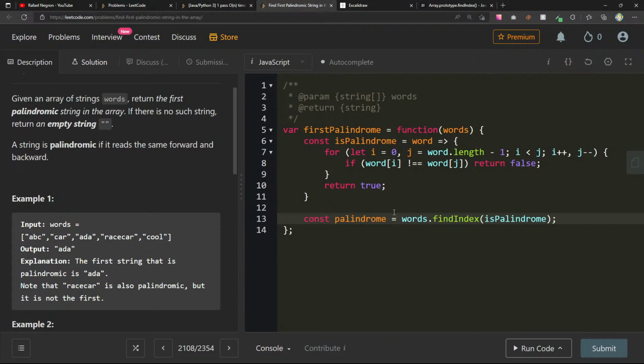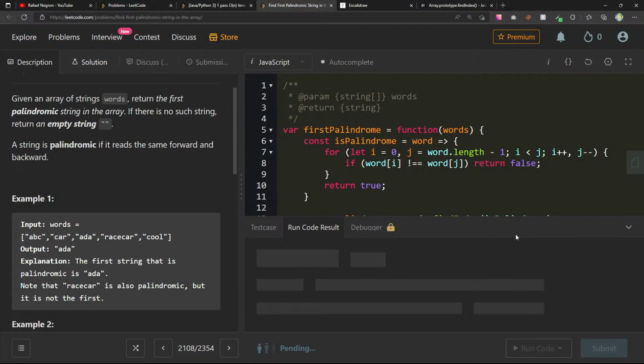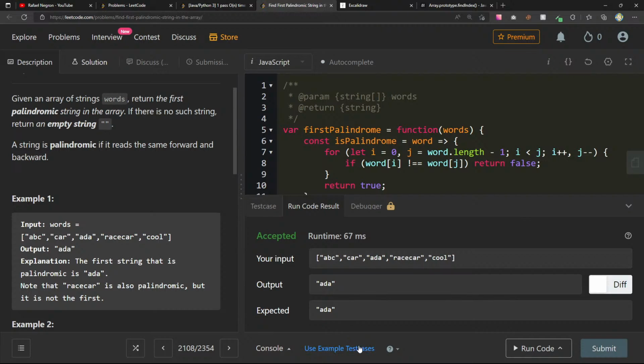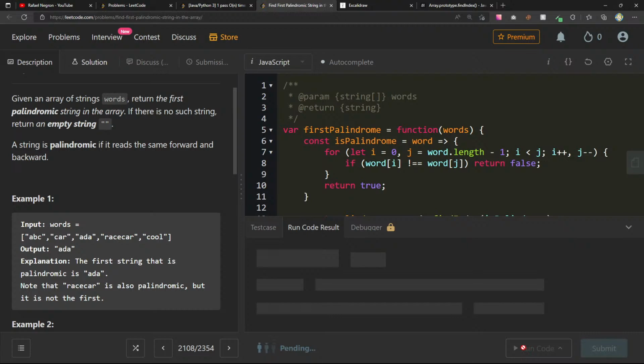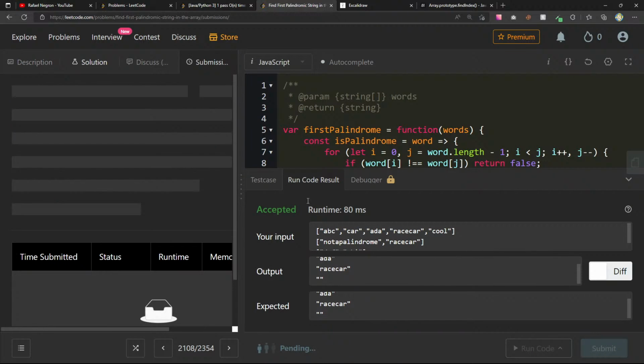This is going to return an index, so if palindrome equals -1, we can return an empty string, or we return words at palindrome. Will it be this? Here we have "racecar", empty string, empty string.